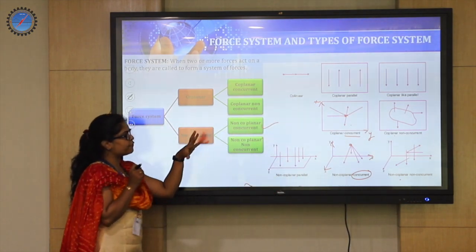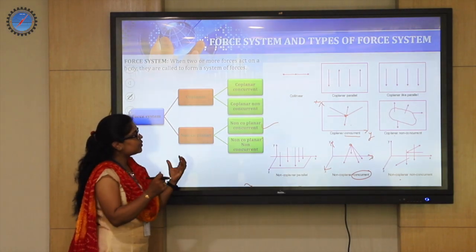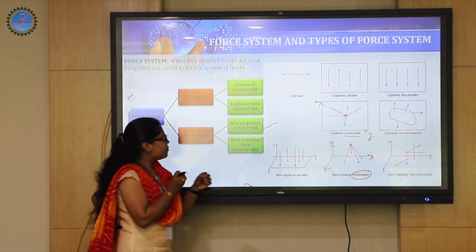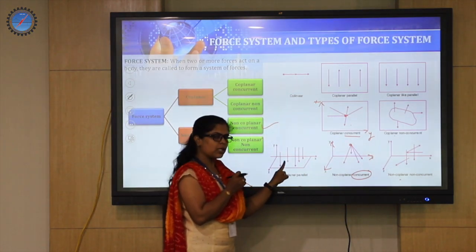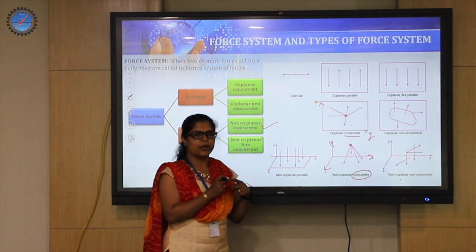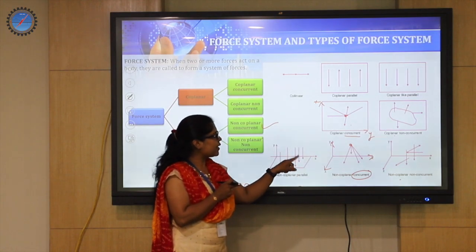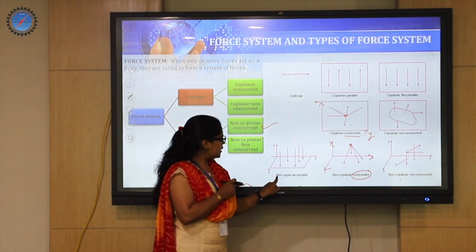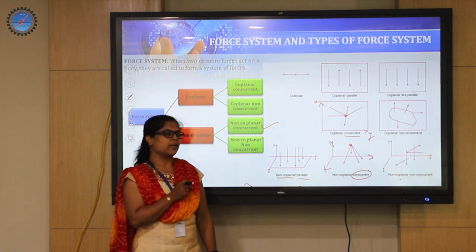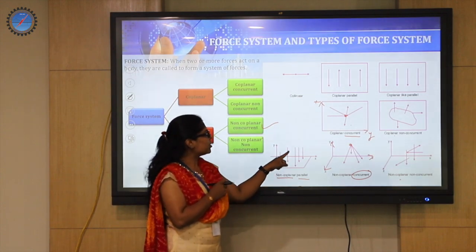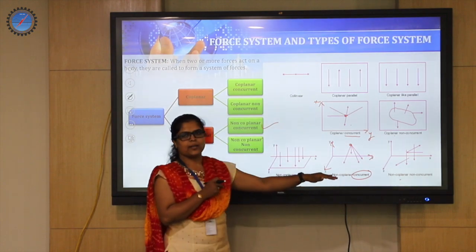So this is just a brief classification they have made, and even if the forces are not meeting at a point, they can be parallel to each other, correct? They are not concurrent at one point, but they are parallel to each other. In this case, they have 3 dimensions to locate their position, that is non-coplanar, and they are parallel to each other, so we call it non-coplanar parallel. And you can see in the present diagram, all the forces are moving downwards. I can call it a non-coplanar like parallel force system.